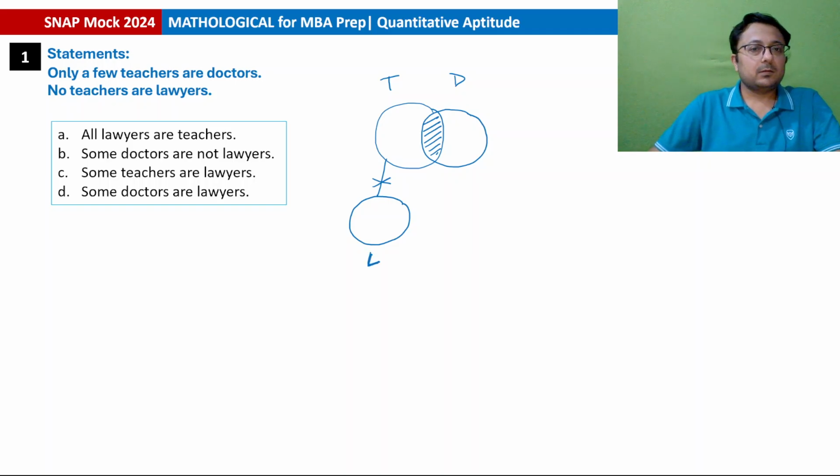Clear? If you have any doubt about how this diagram is made, you can check the session on syllogism that I've appended in the SNAP playlist. Check it out from there and understand in detail. So this is the structure. Option A: all lawyers are teachers. Is it possible? Definitely not, because no teachers are lawyers. So A is absolutely wrong.